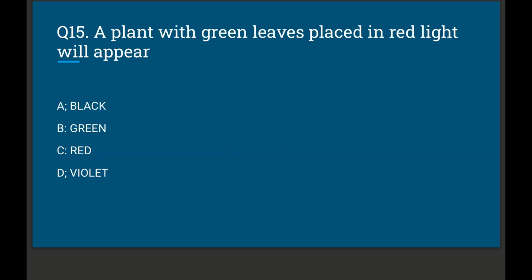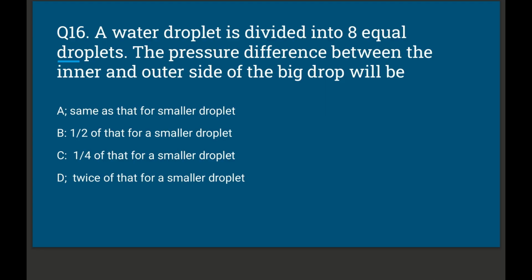A plant with green leaves placed in red light will appear: black, green, red, violet. The correct option is black. It does not become black, it appears like black. Question number 16. A water droplet is divided into 8 equal droplets.